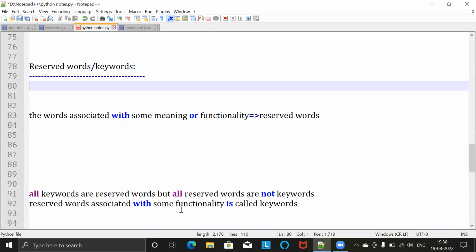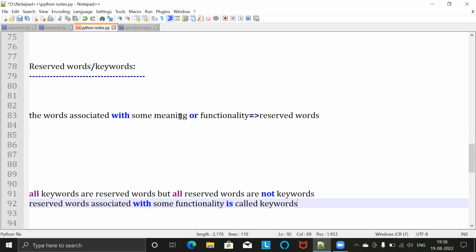Reserved words associated with some functionality are called keywords. Keywords have a special meaning in a language and are part of the syntax. Reserved words are words that cannot be used as identifiers, such as variables, functions, etc., because they are reserved by the language. This is the difference between reserved word and keyword.